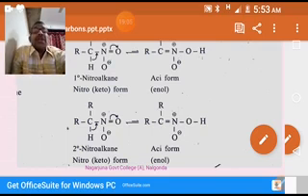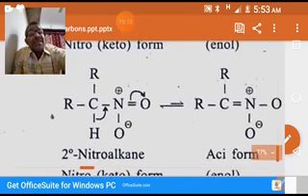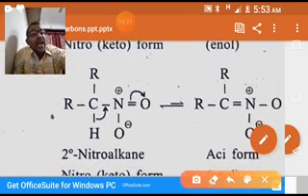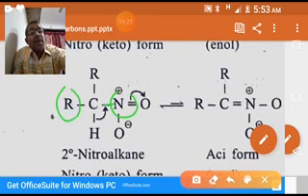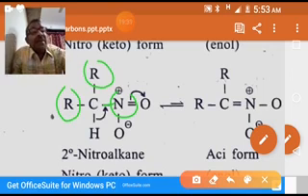That's why those compounds don't exhibit keto-enol tautomerism. You see, this is a secondary nitroalkane. Why are you saying secondary? This nitro group is attached to a secondary carbon. So this carbon is linked directly to two carbons. That's why it is a secondary carbon, and a secondary nitrohydrocarbon.